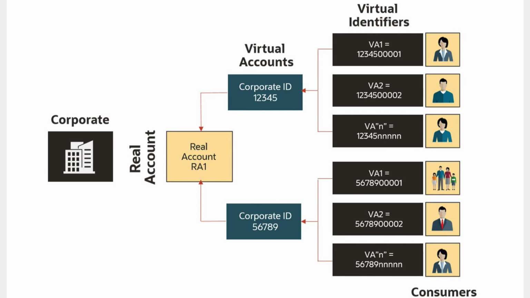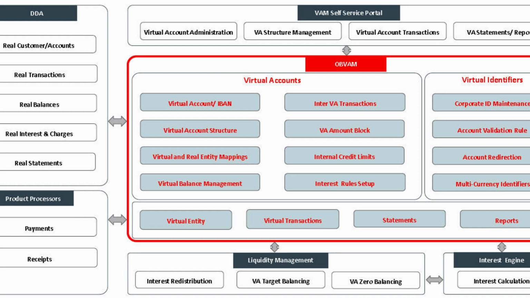So this is a standalone architecture which requires very little change to banks' existing core IT systems. It is easy to launch and the time to deployment is also very less. It has the capability to interface with any of the corporate ERPs, and it is highly configurable based on specific corporate needs. So these are the features and benefits of OBVAM. Next we are going to see the architecture of OBVAM.